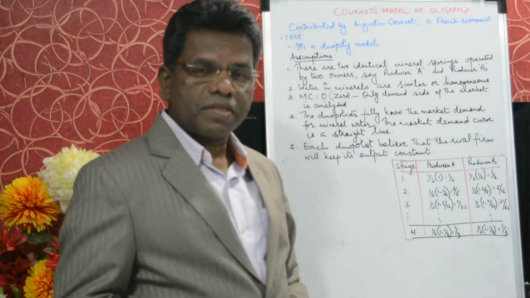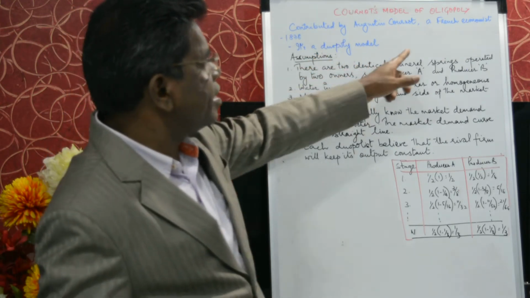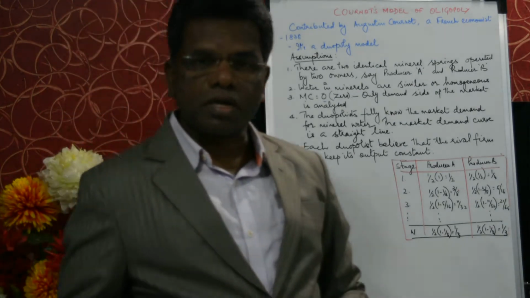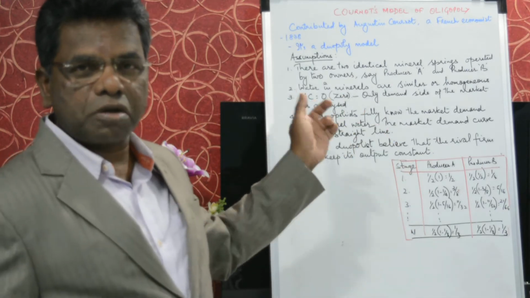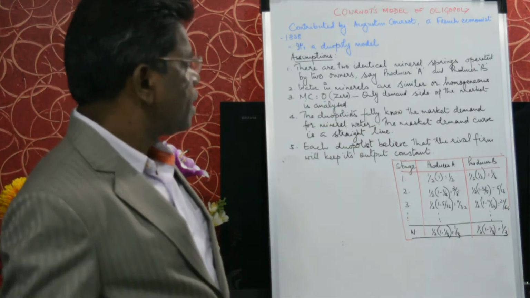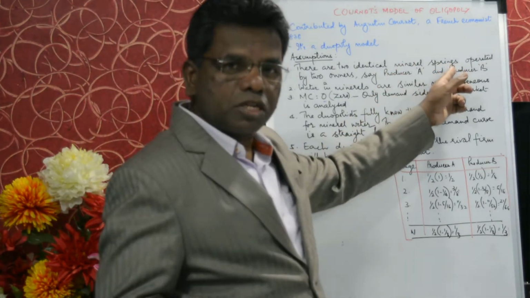As I said, there are only two identical mineral springs operated by two owners. See, there are two owners: producer A and producer B. And there are two mineral springs. What is a spring?